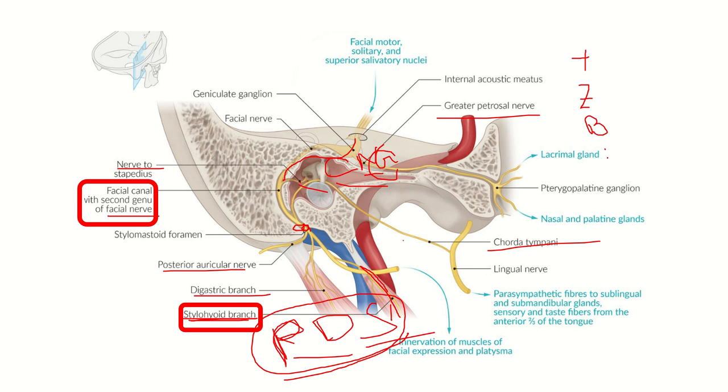T for temporal, Z for zygomatic, B for buccal, M for marginal mandibular, and C for cervical. So these are the branches of the facial nerve in short. 3 plus 3 plus 5, that is a total of 11 branches of the facial nerve and their mnemonics.